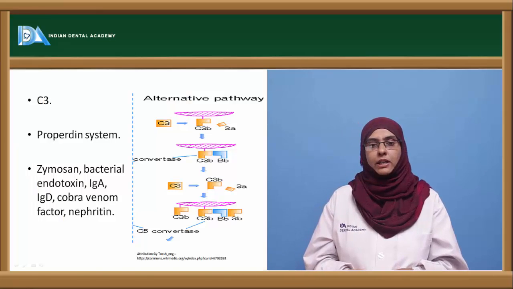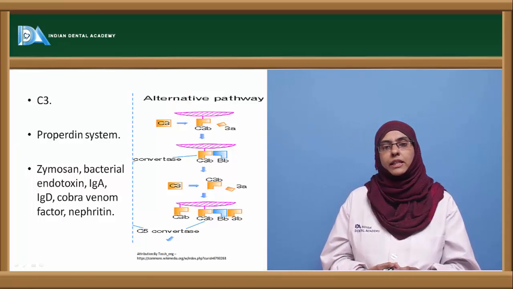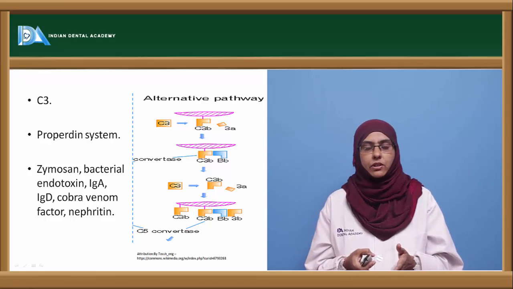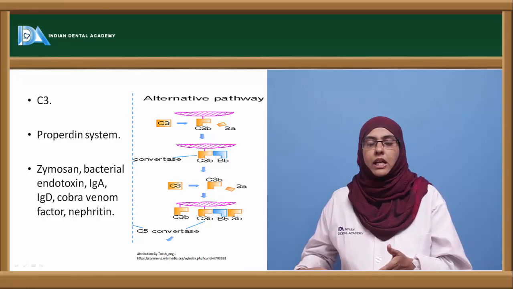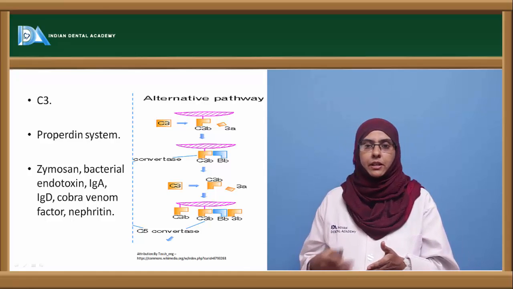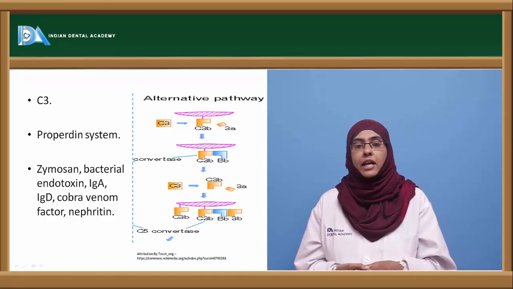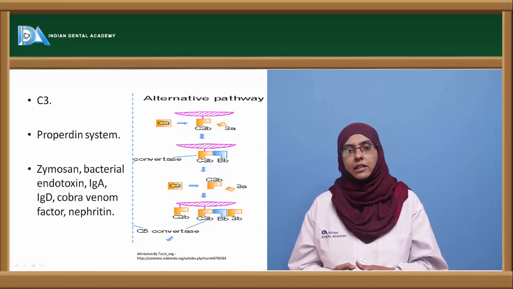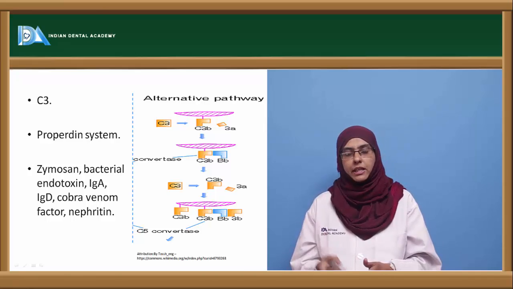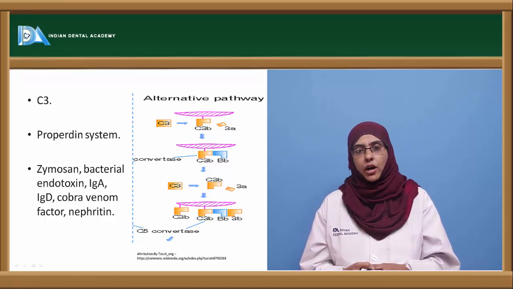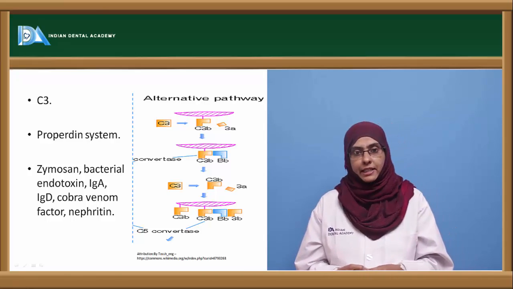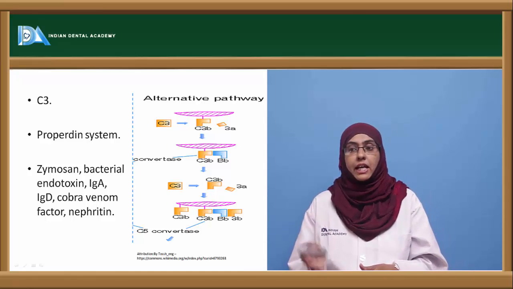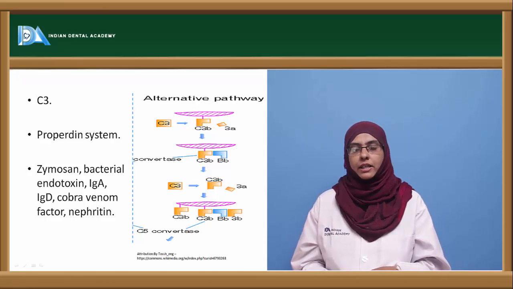Now next, coming to the alternative pathway. As I told you, the classical pathway and the alternative pathway merge at a specific reaction, the C3 convertase. From then on, the pathway is similar in both cases. The alternative pathway is also called the properdin system, and its activators are not antibodies, but certain components present on the organism such as zymosan, bacterial endotoxin, IgA, IgD, cobra venom factor and nephritic factor. These are the activators of the alternative pathway.